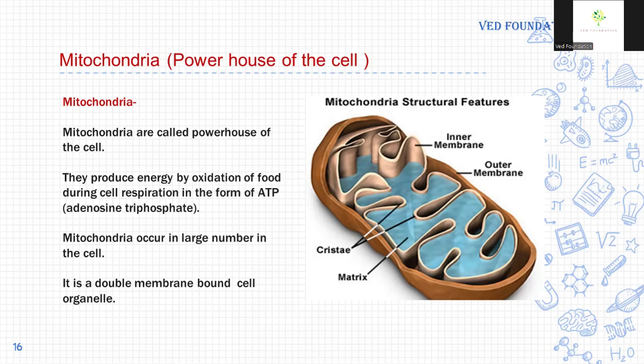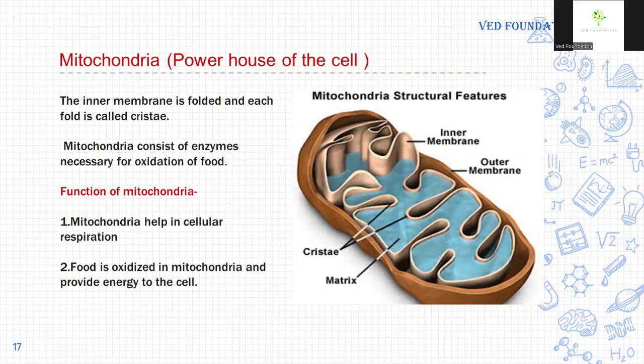Mitochondria occur in large numbers in the cell, in the animal cell, and it is a double membrane bound cell organelle. The outer membrane is straight, but the inner membrane is deeply folded and each fold is called cristae. Mitochondria consist of enzymes necessary for oxidation of food. There is a matrix in the folds of the inner membrane, and in this matrix the process of respiration takes place and energy is produced, and this energy is stored in the form of ATP molecules.